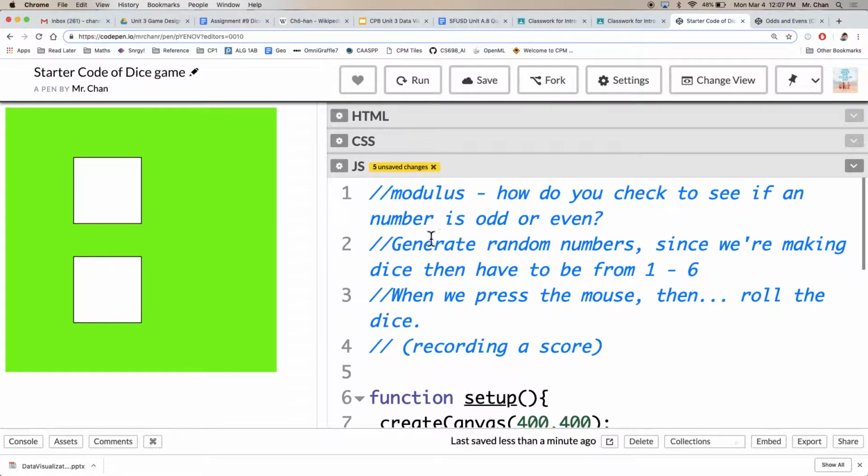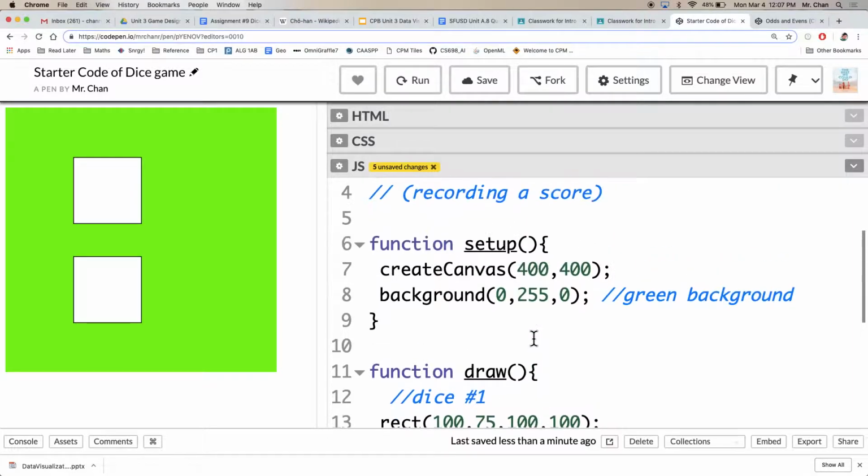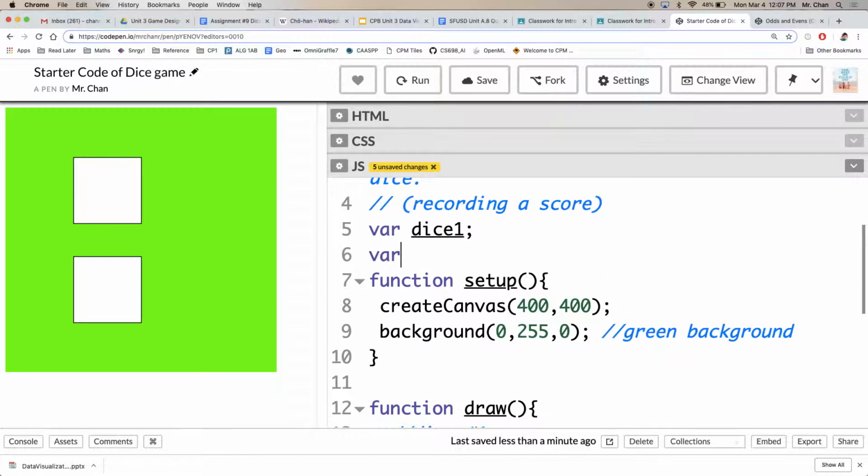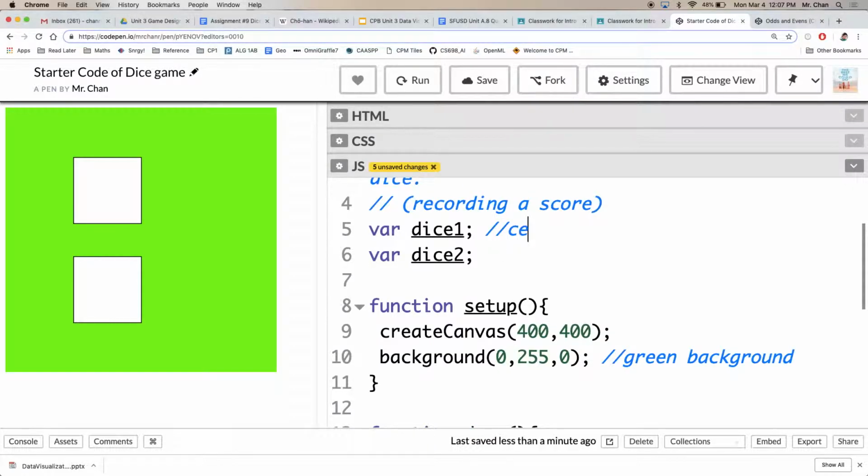And then we'll go to one of the first ideas. Let's generate some random numbers. I think we've worked with variables enough. So since I need to store this number, also I have to manipulate it and work with it, I'm probably going to need dice 1's value up here, and then I need another variable to help me store dice 2's value. So I've declared them.